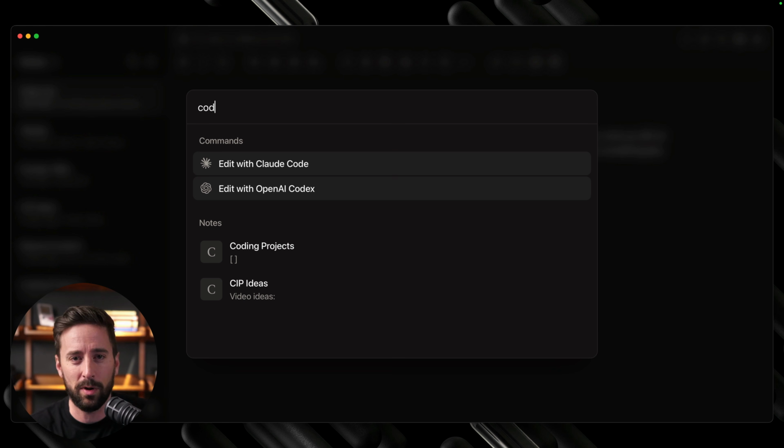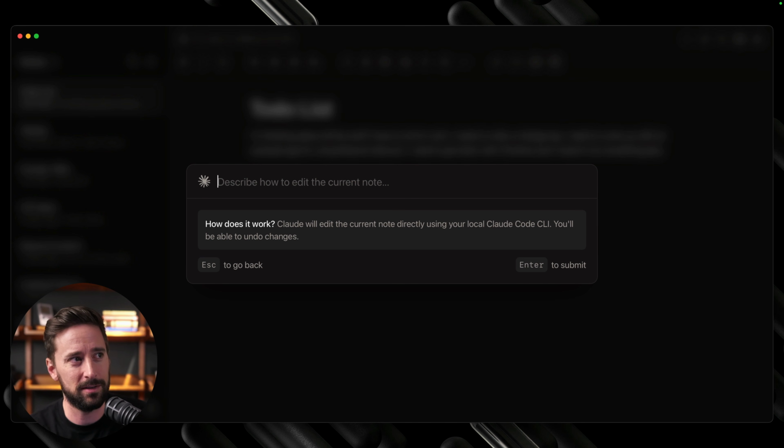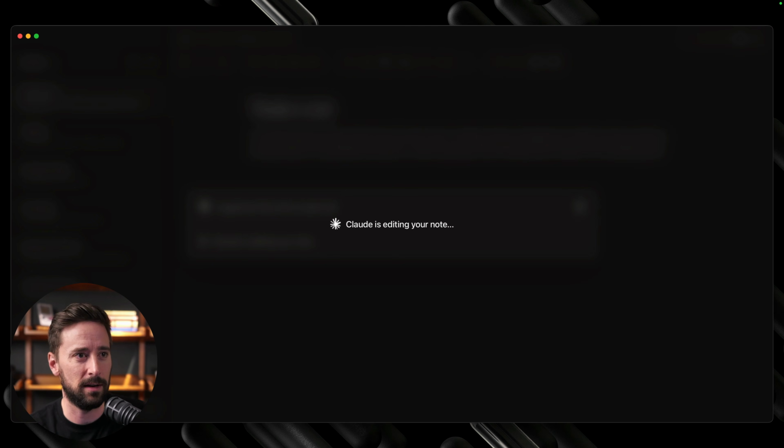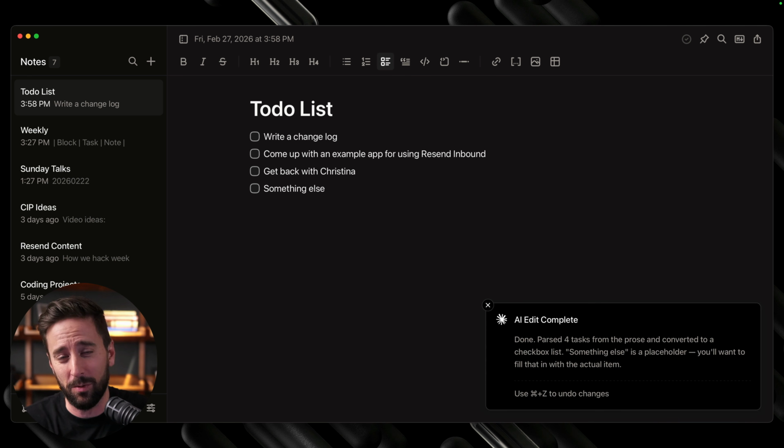Yeah, and I'm sure other people will add other ones as they want to use them. So I can just say, like, organize this into a task list. Now, of course, I can just paste this into Claude or something else and have it do it. But it's nice that it's right here within the text editing app interface. So this is one of the little touches that sets this apart and is a fun little part of the tooling. And if I want to see something new, I can just put a PR in for it.